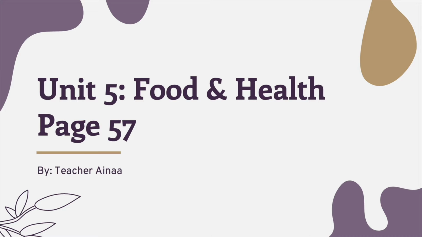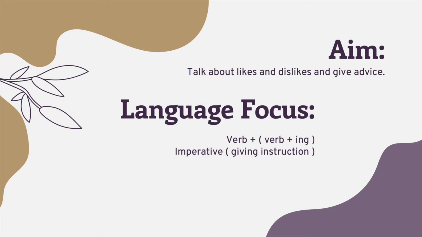For your information, this is going to be the 5th lesson, which will be on page 57 of your student's book. At the end of this lesson, you should be able to talk about likes and dislikes and get advice. The language focus for our lesson today will be, first, we shall talk about verb plus ing, followed by how to write imperative sentences in affirmative and negative way. Imperative here means giving instructions.